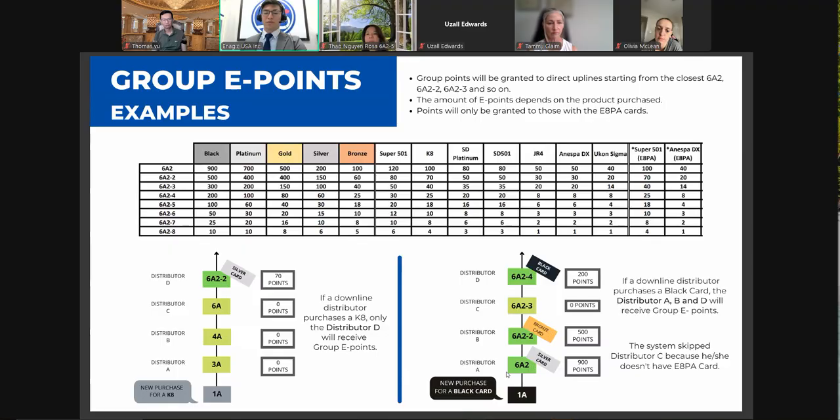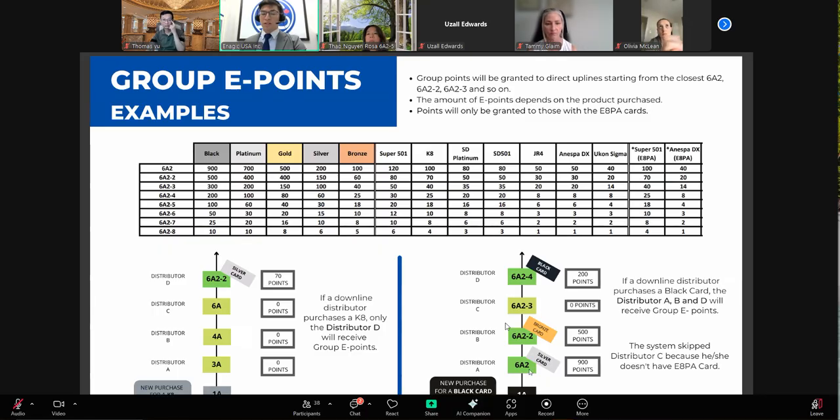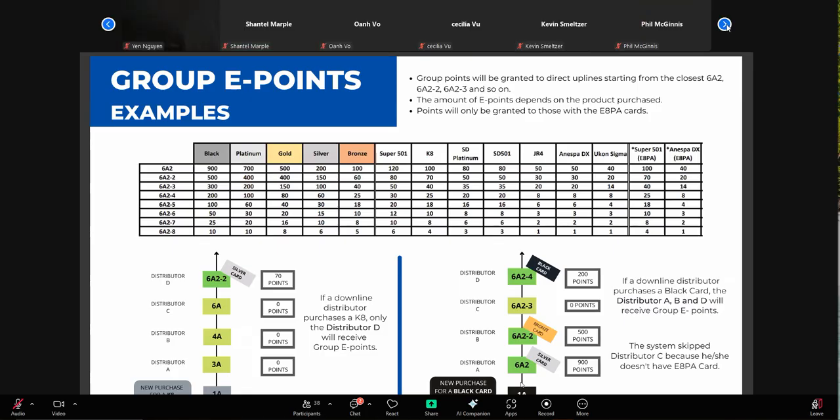So this example, let's go to this example. 682-4 has a black card, and let's say there's a new black card purchase as a 1A. And we will go all the way to the nearest 682. By the way, let's say there's 2A, 3A, 4A, 5A, even 6A between these two, the 682 and the 1A. It's going to skip all of them and reach the closest 682 to grant this much group E points.